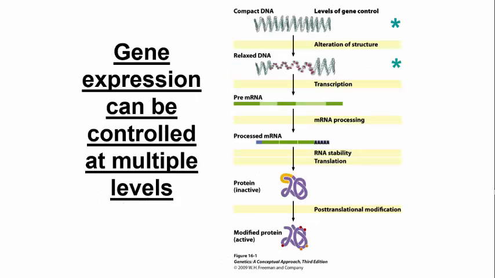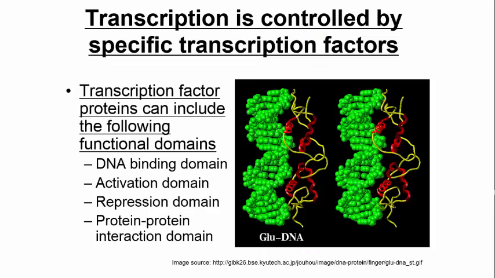Okay, so let's first talk about a continuation of last time, a little bit more about expression of genes at the DNA level, so controlling expression at that level. Okay, so transcription is controlled by many factors. There are transcription factors that control gene expression, and they have different domains that are very important we've got to remember. So things we've talked about before, but I just want to make sure we highlight them here. So there are DNA binding domains, activation domains, repression domains, and then domains that allow proteins to interact with each other. Again, things you've seen before in this course, but I just want to emphasize them because they're very related to the topic at hand today.